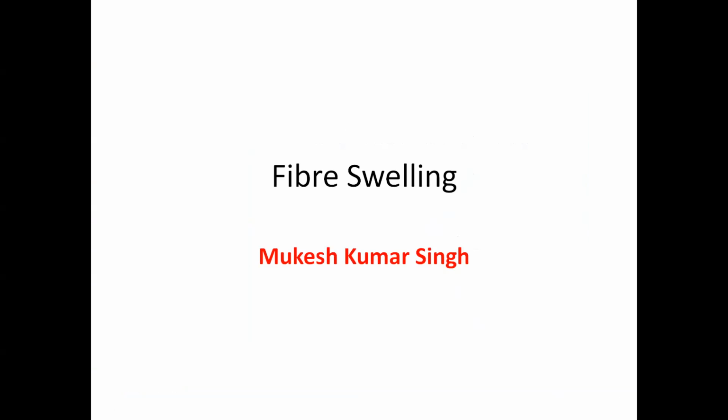Fiber swelling. When any textile fiber absorbs moisture, swelling takes place. This swelling is very important, not only in research, but in our daily life also. Take the example of hose pipes used by firefighters. Initially, those hose pipes were made of cotton fiber itself.